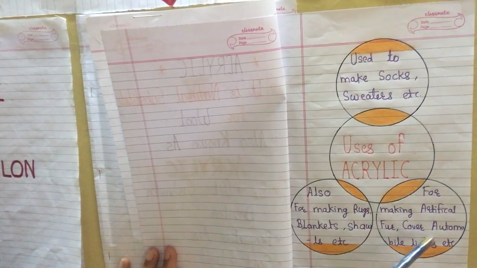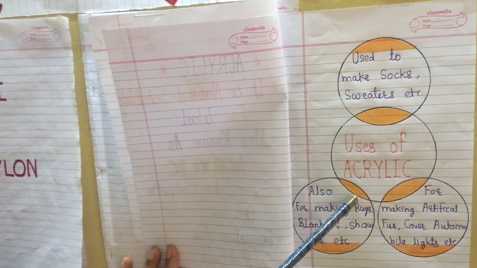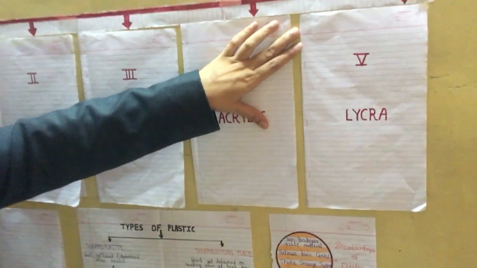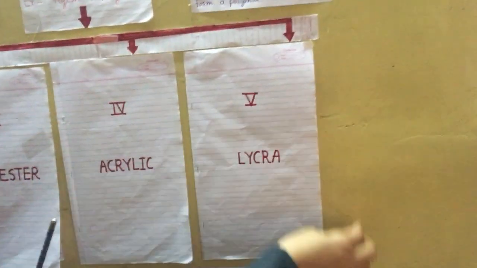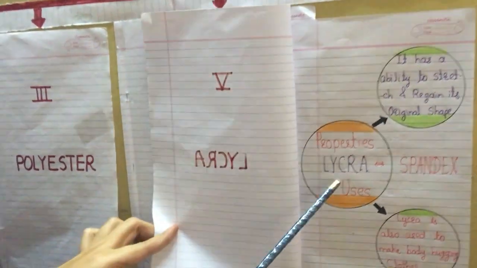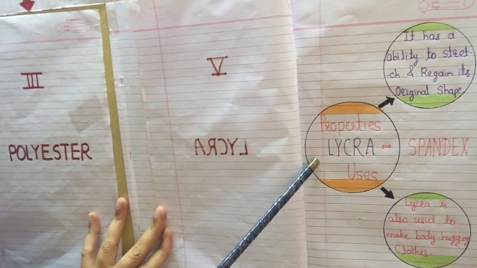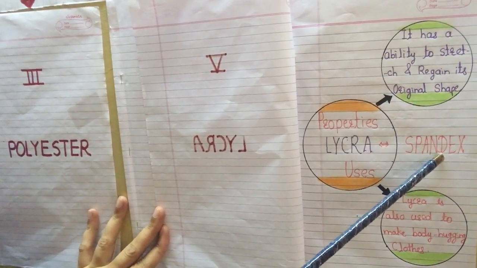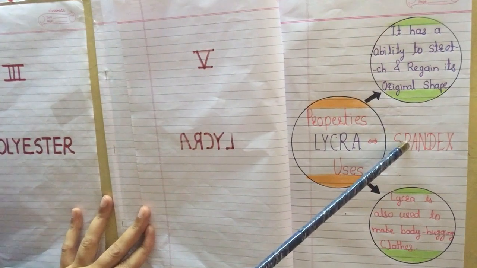So in different ways, related to its properties, acrylic is used. Now we will move to the fifth type of synthetic fiber, that is called lycra. So what are the properties of lycra or spandex?